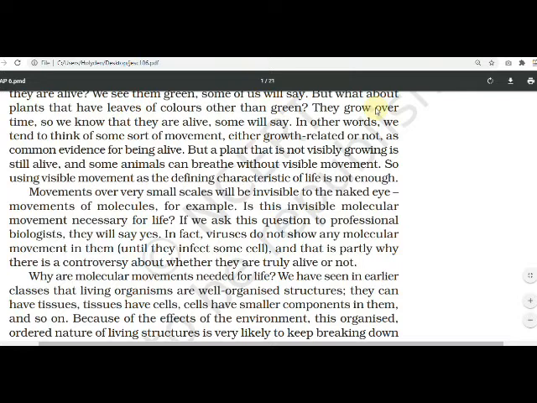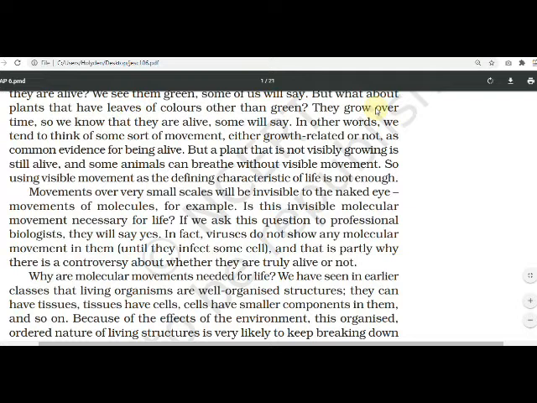If we ask these questions to professional biologists, they will say yes, because movements are there. In fact, viruses do not show any molecular movement in them until they infect some cell, because you have seen that now COVID-19 we are facing, yes or no?